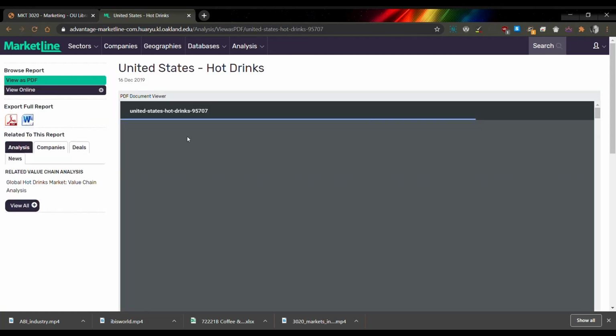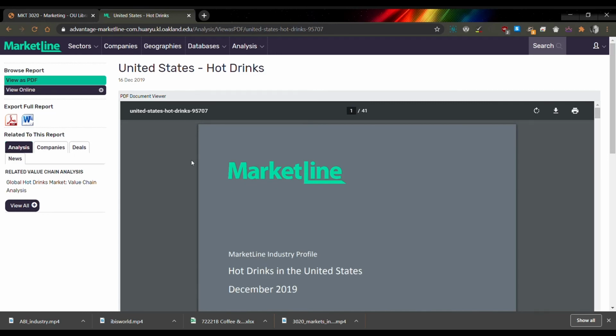And right away, what I don't like about this is that it just drops you into a PDF of the report, which is fine, but I wish there was a way to navigate to specific sections of the report, like over here on the left-hand side. But there isn't. But I'll show you how you can navigate inside of the report in just a minute here. Over here, you can actually just download the whole report with the download button in the PDF viewer. You can also do it over here on the left-hand side so that you have it. You'll notice this is a 41-page report, so fairly in-depth. Maybe not as in-depth as some of the IBISWorld ones we found.